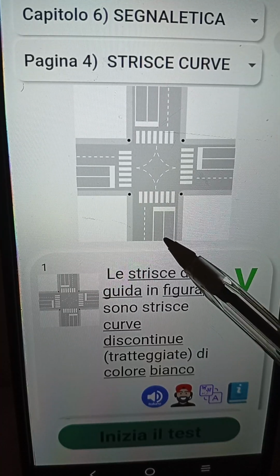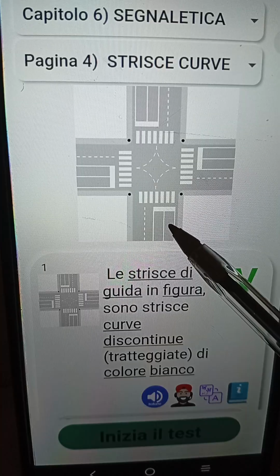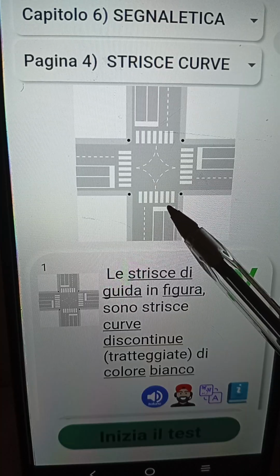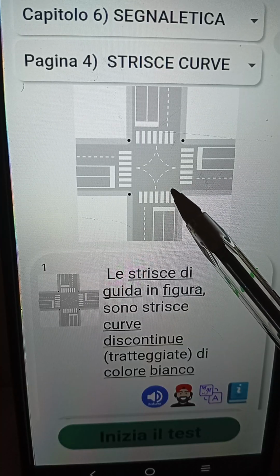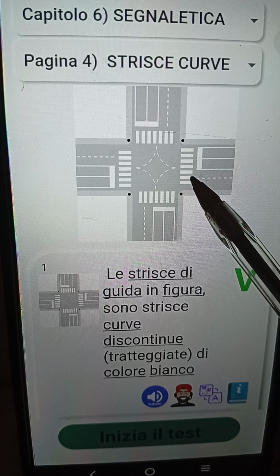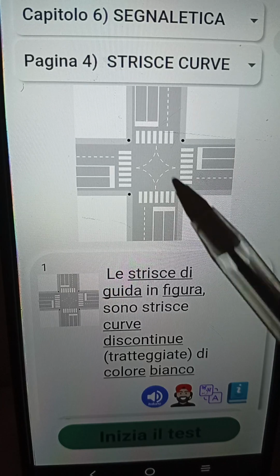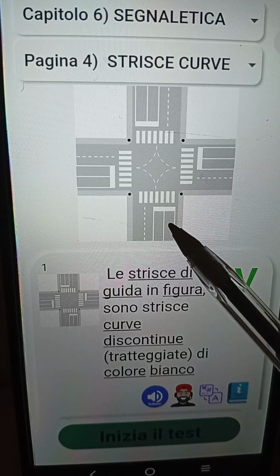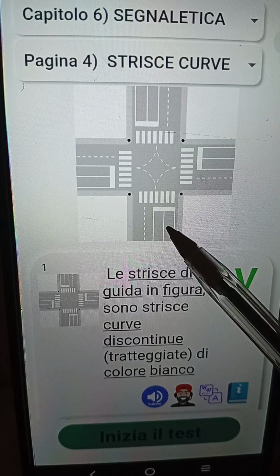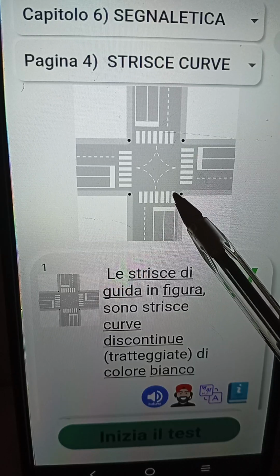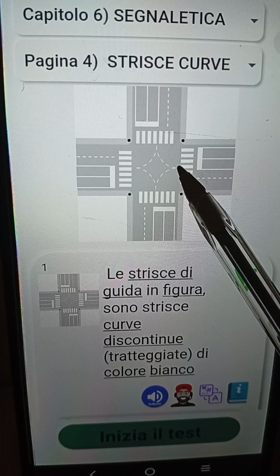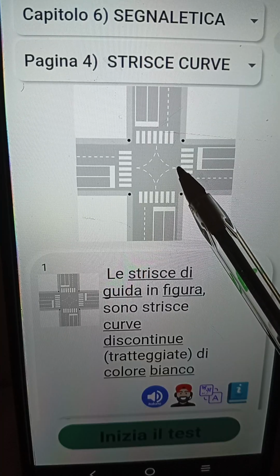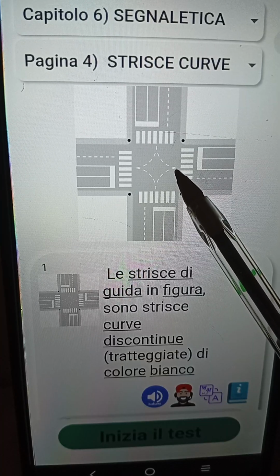Now just watch the movement of my pen. As the vehicle is coming from this direction and wants to svoltare a destra, it is going to svoltare like this, without crossing the striscia di guida. Now, assuming a vehicle is going diritto, you can see it's going to come in contact with the striscia di guida at this particular point.